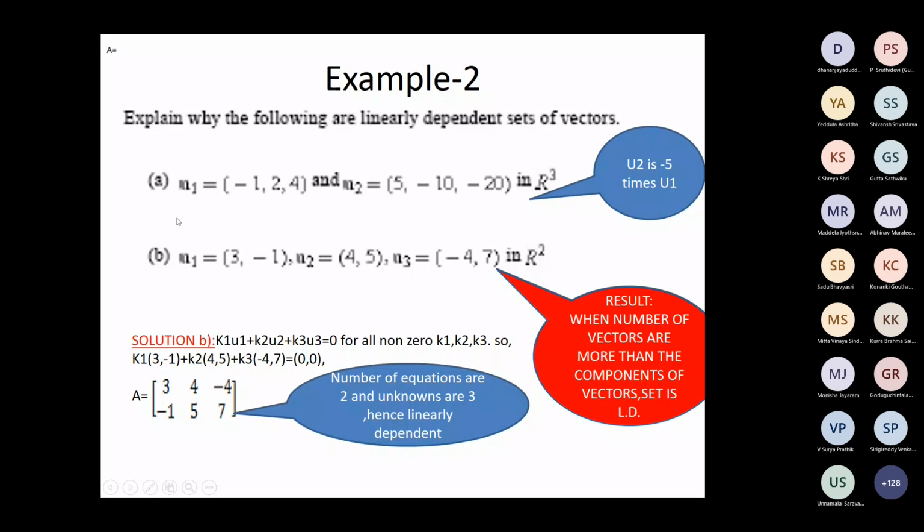First one has three entries. Here also 3 entries, only 2 vectors. But they are linearly dependent because one is a scalar multiple of the other, right?